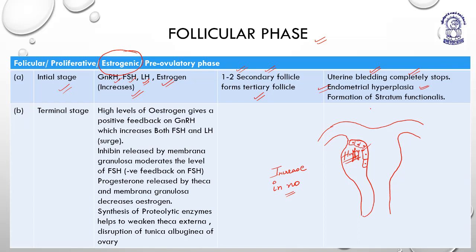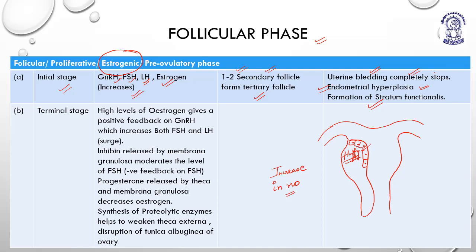Now, formation of stratum functionalis. That needs to be formed, because stratum functionalis is going to be the future developing bed for the baby. Developing baby means the embryo. Stratum functionalis is richly supplied by blood vessels, and it is a cushion-like bed which gives a comfortable sense to the developing embryo. So that is stratum functionalis.